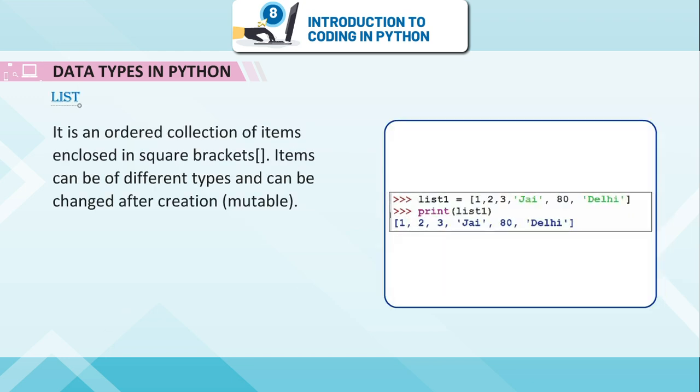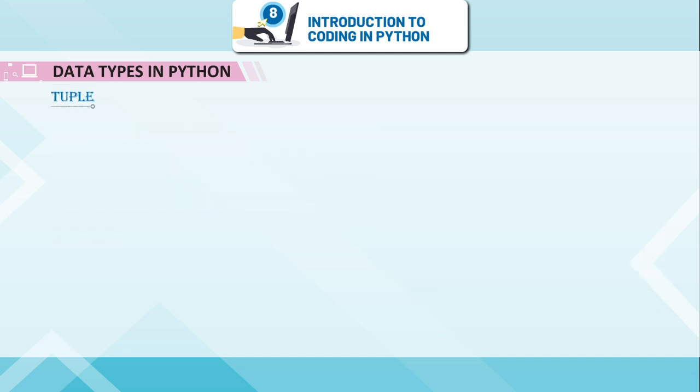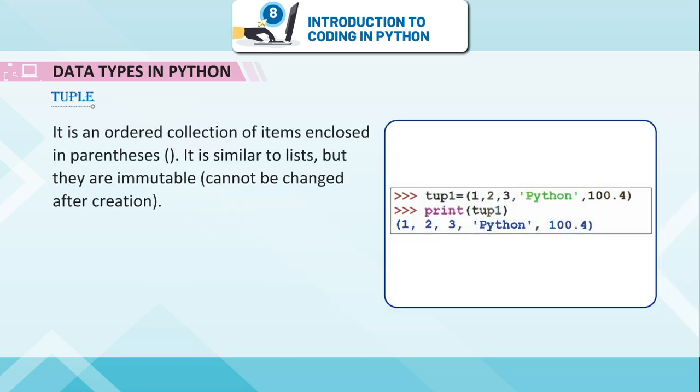List. It is an ordered collection of items enclosed in square brackets. Items can be of different types and can be changed after creation, mutable. Example. Tuple. It is an ordered collection of items enclosed in parentheses. It is similar to list, but they are immutable, cannot be changed after creation. Example.